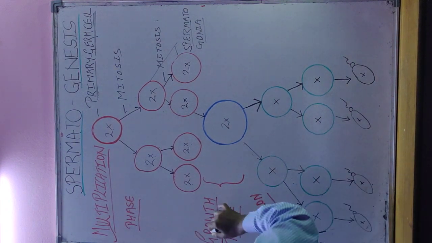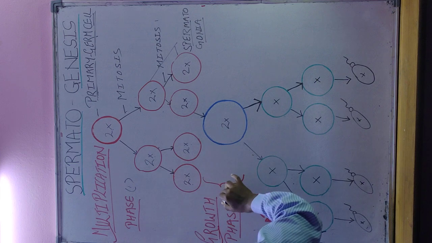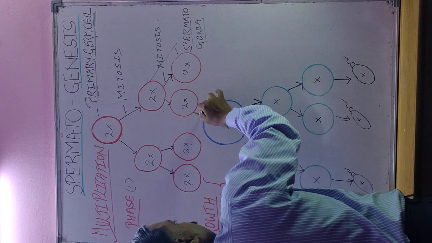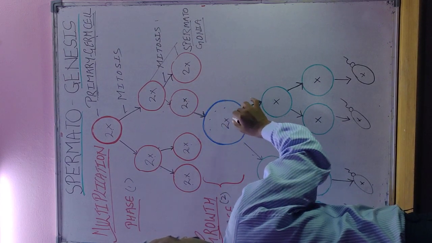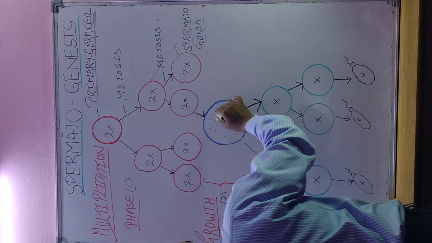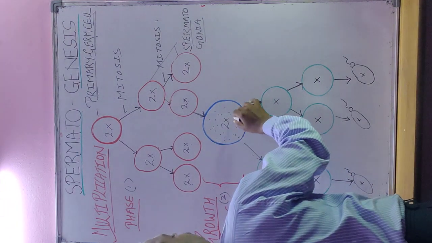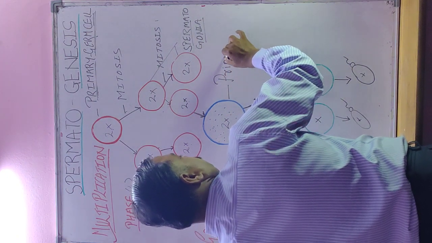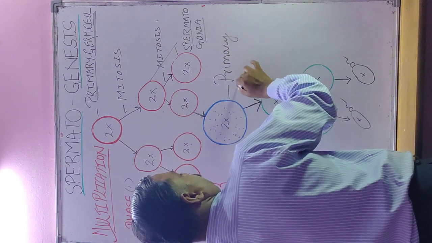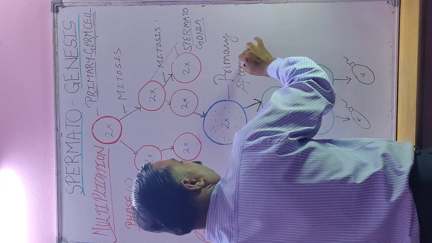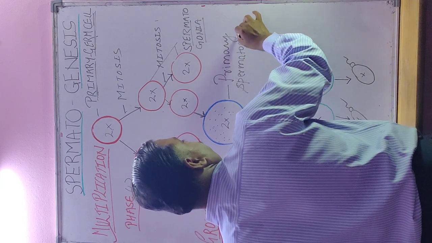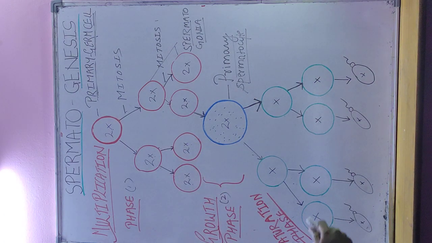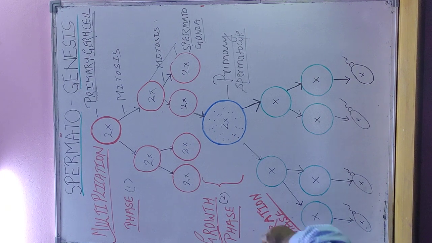Now the second stage is the growth phase. In this phase, consider the example of one spermatogonium. It grows in size by developing more cytoplasm, and this is the primary spermatocyte. Now the last stage, the last step of spermatogenesis, is the maturation phase.